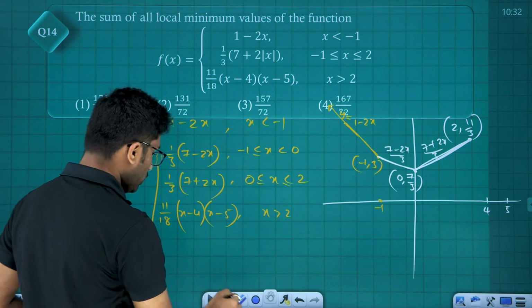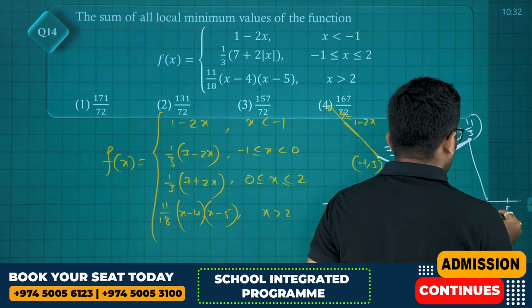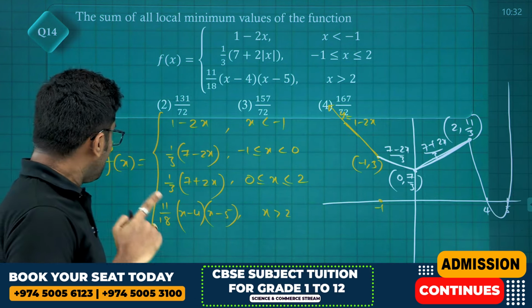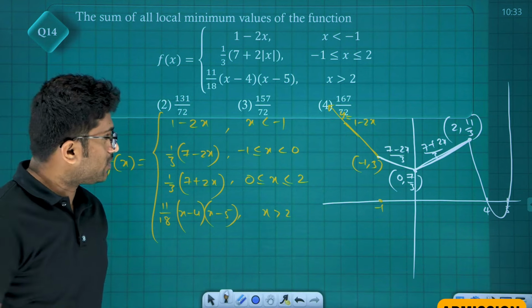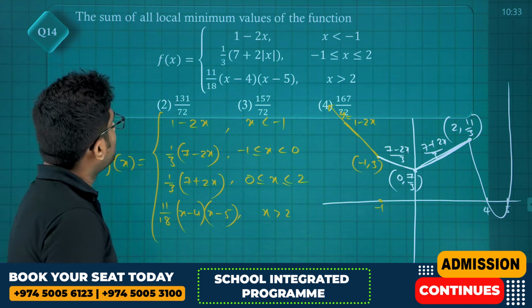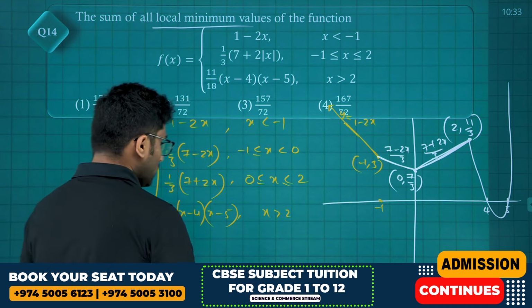So we do one thing. The graph will be like this now. This is the graph of y equals 11 by 18 into (x minus 4) into (x minus 5). Okay, fine. Now what they are asking: sum of all local minimas. What are all the local minimas do we have?